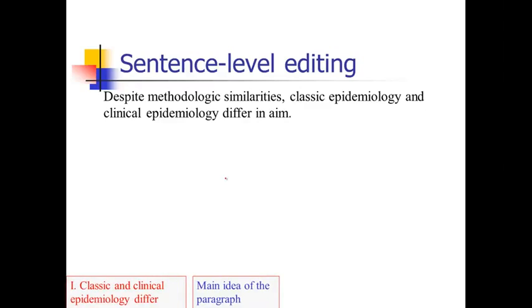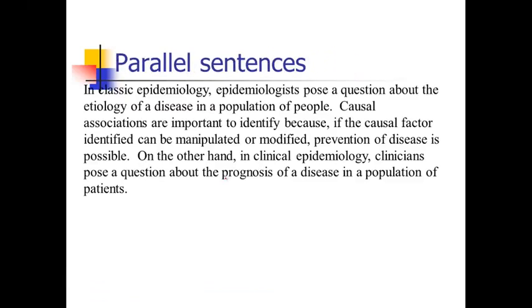All right, I'm going to now move on to the next part of that paragraph because there are some interesting things here. The author of this article did a good job setting up a compare-contrast with parallel structure across multiple sentences.